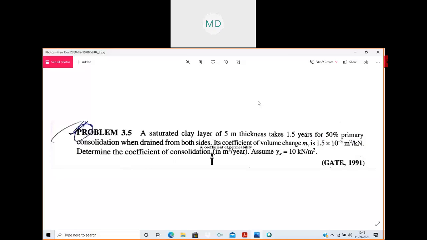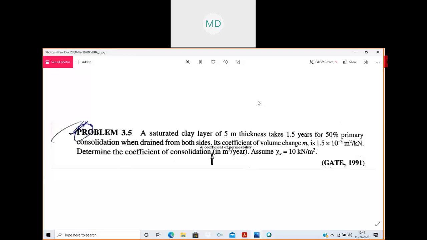Okay. So now try to solve it, and the one who is able to solve first, give the answer in the chat box. Solve it, be fast.